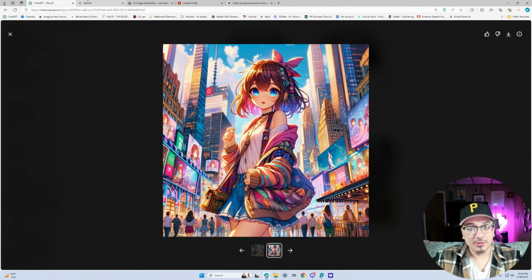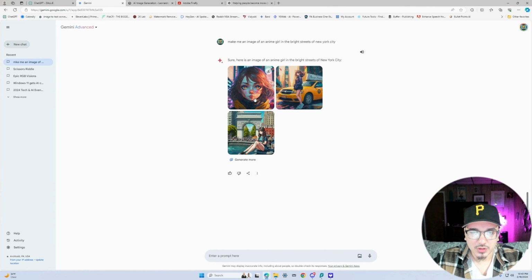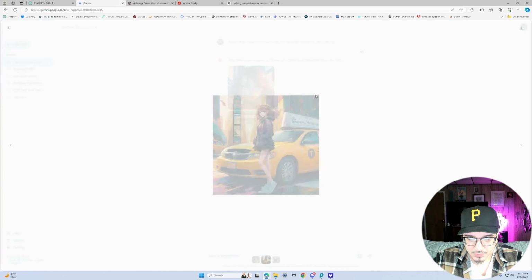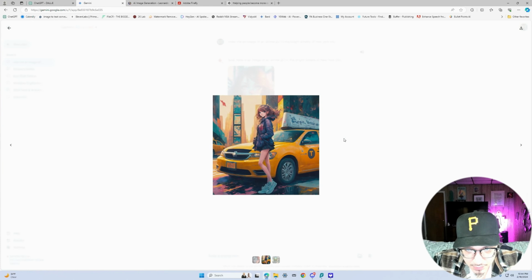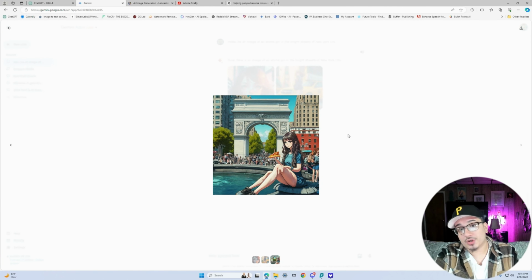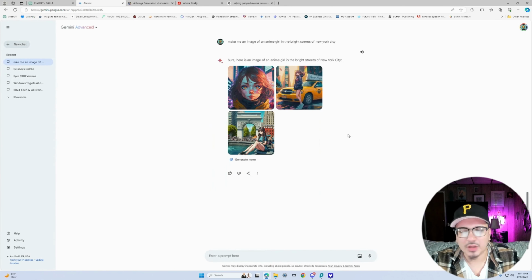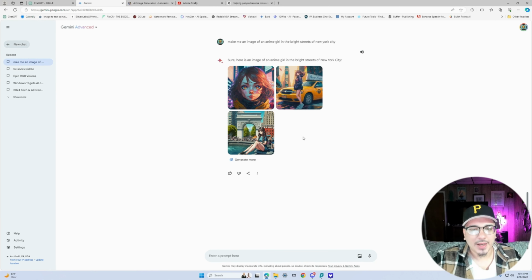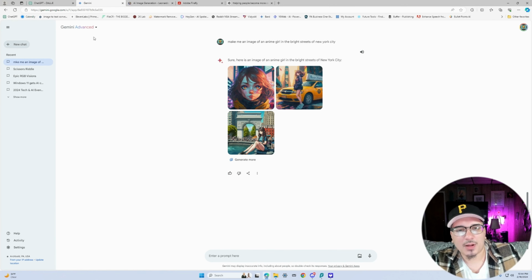Let's check out Gemini or Image Gen 2 from Google. Let's see. So it made an illustration of a girl in New York City, but it didn't really follow the prompt. I wanted to see like bright lights in the background and the cars and the people, and this one didn't really give that to me. So I'd probably give this a, let's say, 7.5.